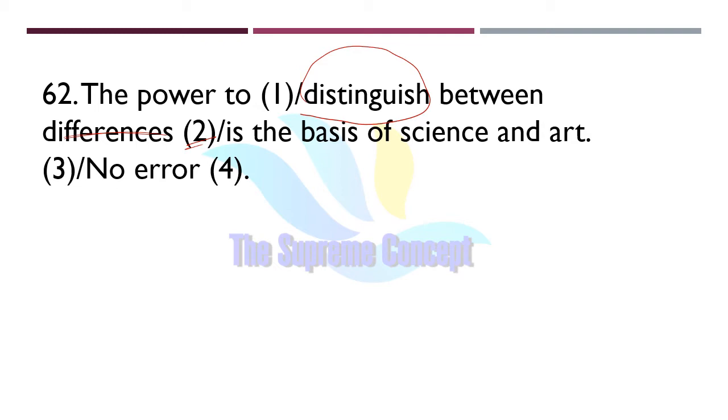So we can simply use, the power to distinguish the basis of science and art. Here we can also remove each.